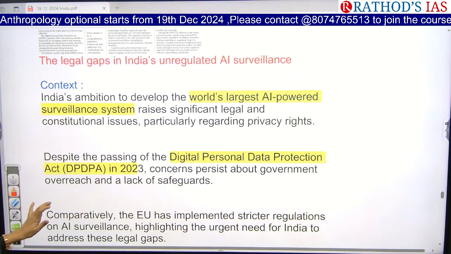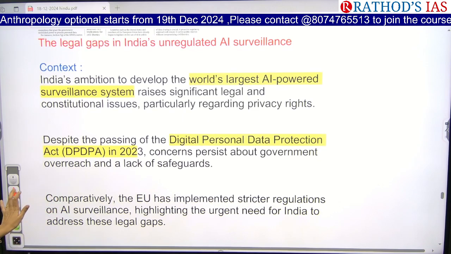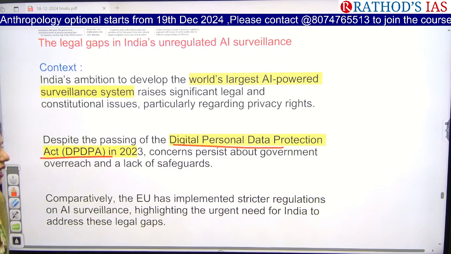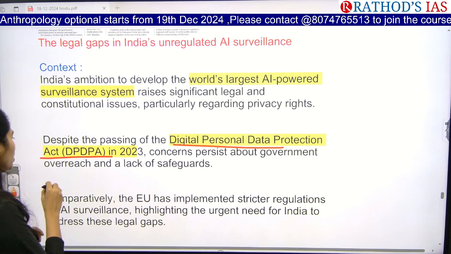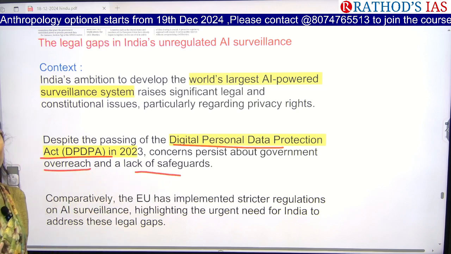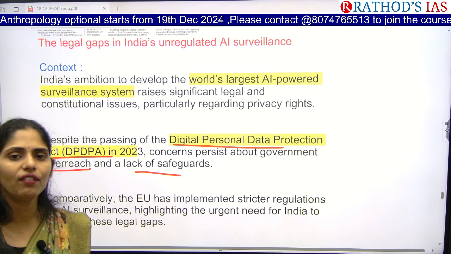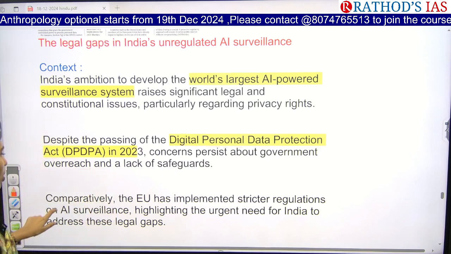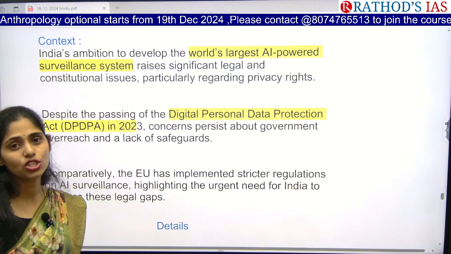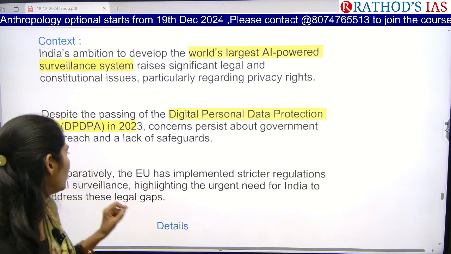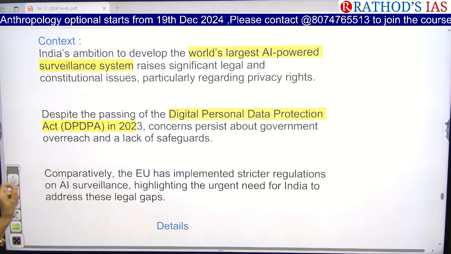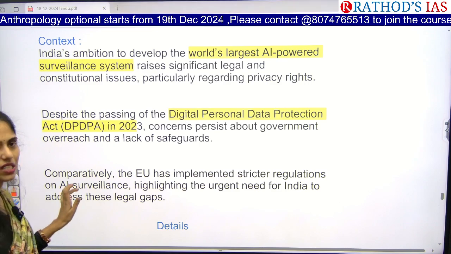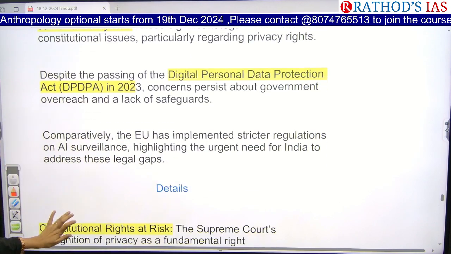Now this article says that even in India, we came up with the Digital Personal Data Protection Act in the year 2023. But even so, there is government overreach and a lack of safeguards. Because of this, we have a lot of concerns regarding the protection of data in our country. Okay, so this article is saying that yes, the European Union came up with a much stricter regulation on AI surveillance. In the same way, India can also take certain steps to address these legal gaps. So let us see the points.